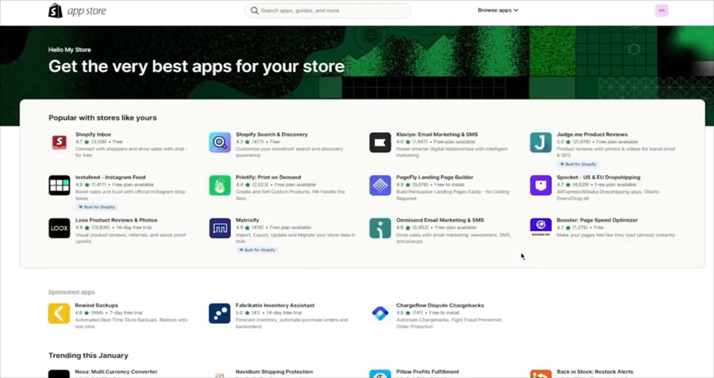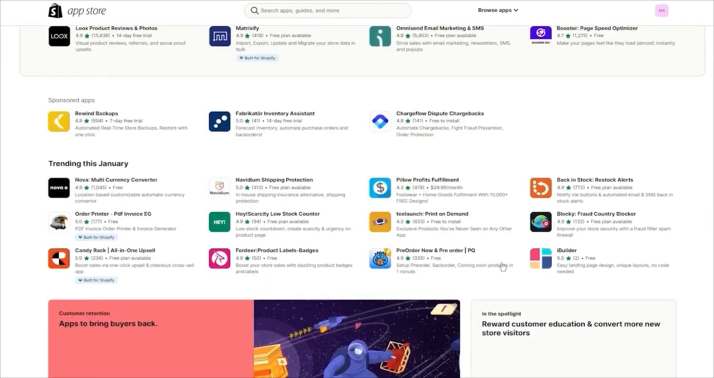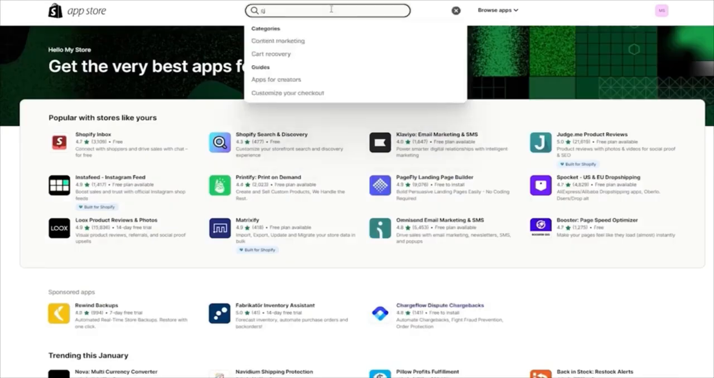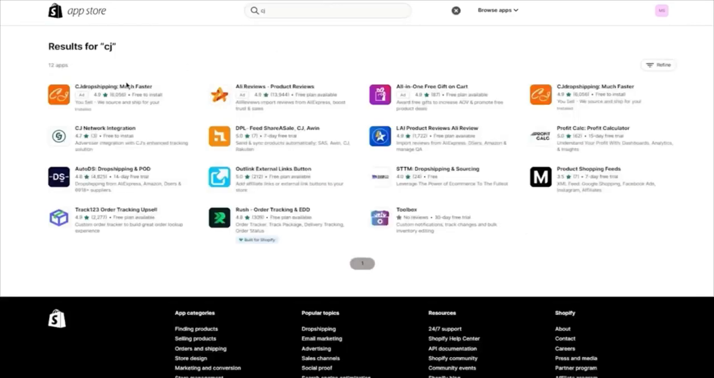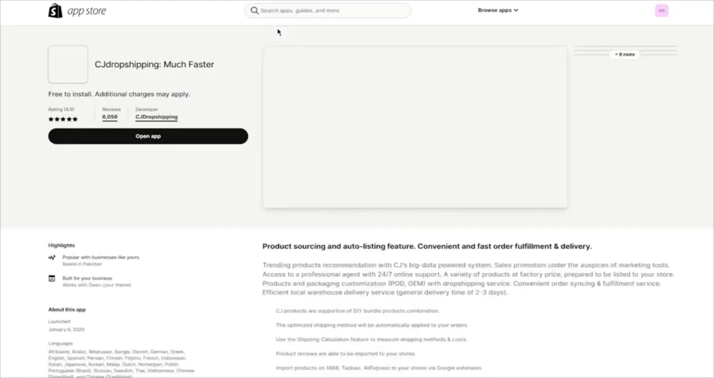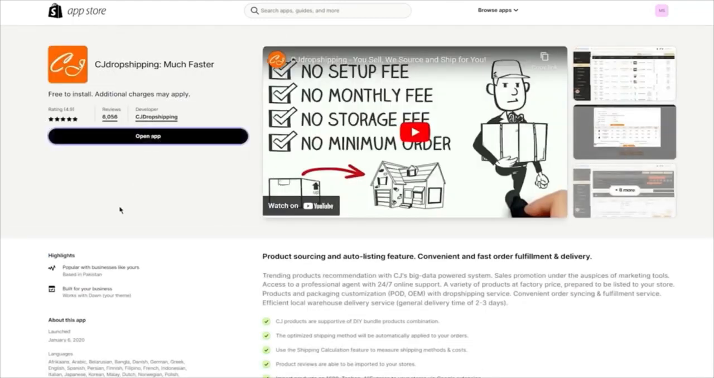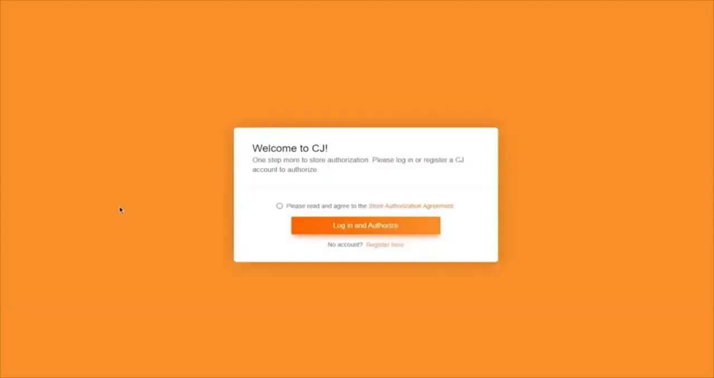Now, once you click on your Shopify App Store, it's going to load things in and bring you here. Now, once you are over here, what you're simply going to do is search up CJ. Just search up CJ. You can write dropshipping if you want to, but I'm just simply going to search up CJ. Once you search up CJ, it's going to bring you here where it says CJ Dropshipping much faster. Now, once you go here, you're going to click on Open App. And once you click on Open App, it's going to start authorizing things where it's going to bring you here. It's going to ask you to agree to the terms.